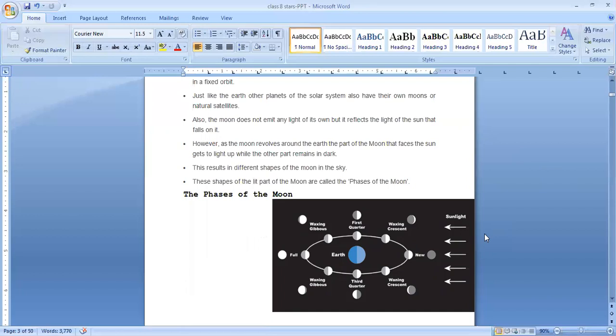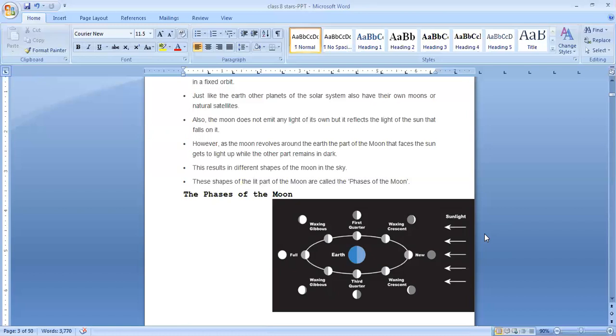So it's starting from one side, you can see new moon. New moon means here the moon is not getting light at all. So that's a dark color you can see. That is called a new moon. Again, it's going a little. You can see a little light, you can see a quarter. That is called waxing crescent. Again, half of the moon is getting light. That is first quarter or half moon we can tell.